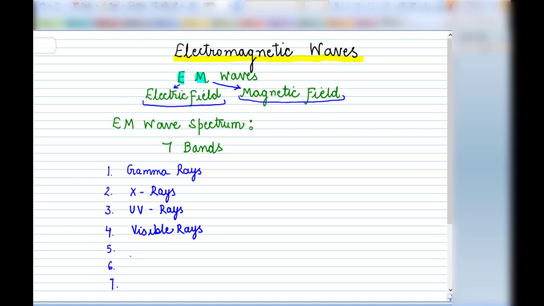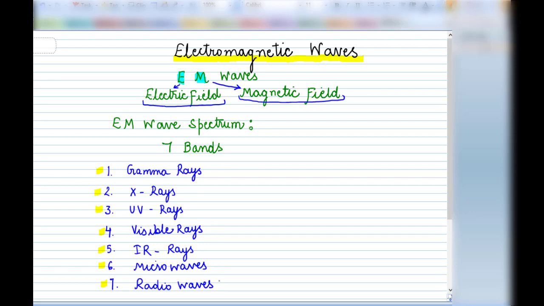Then IR or infrared rays, then microwaves, and the last one is radio waves. So with these 7 we complete our electromagnetic wave spectrum. It has only these 7 bands: gamma rays, X-rays, UV, visible, IR, microwave and radio waves.